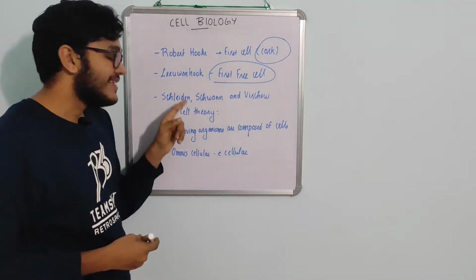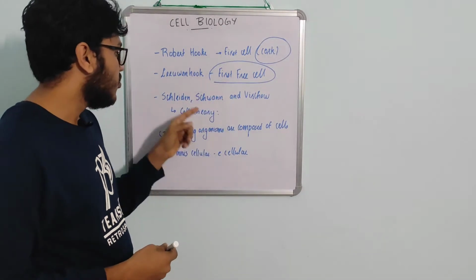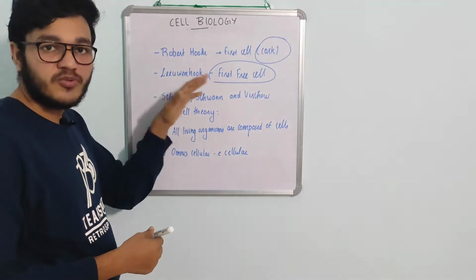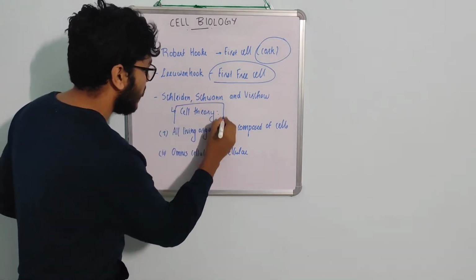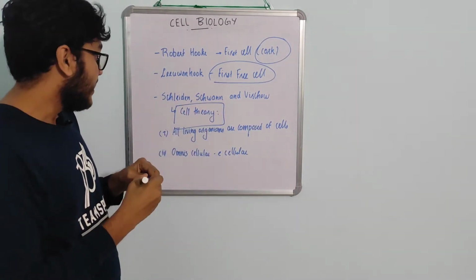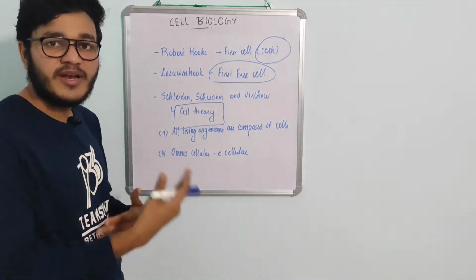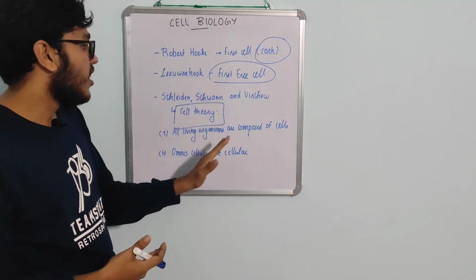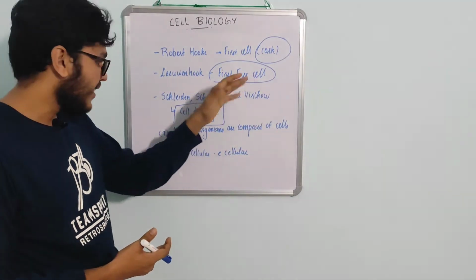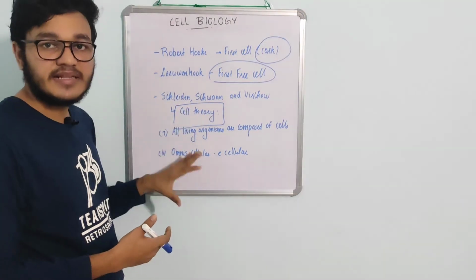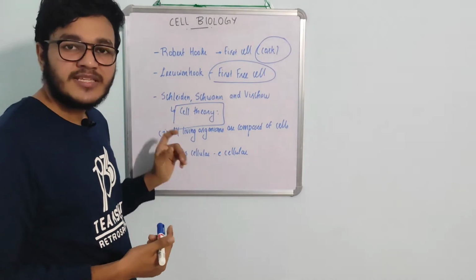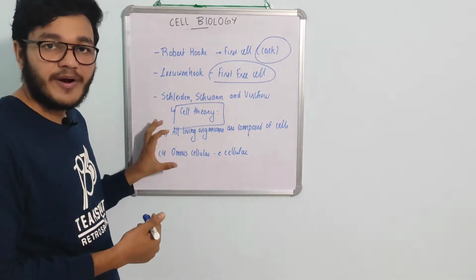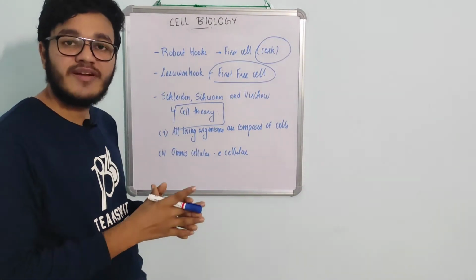The next point is that Schleiden, Schwann and Virchow, three of them, contributed their theories and formulated the cell theory. The final cell theory was formulated by these theorists. Schleiden and Schwann first formulated a theory, which was then combined with Virchow's view also. Then this final cell theory was proposed. You may see a lot of points in cell theory, but let's focus on the first two important points, which are relevant from the entrance point of view.